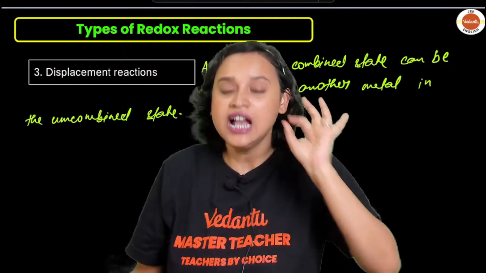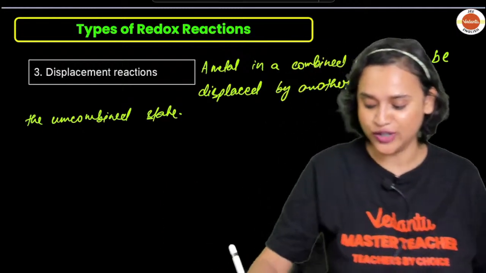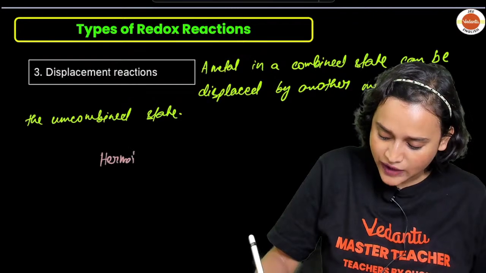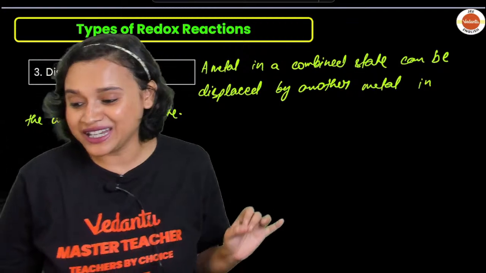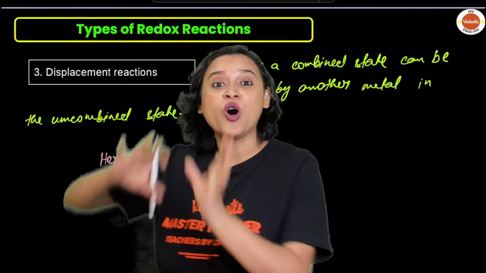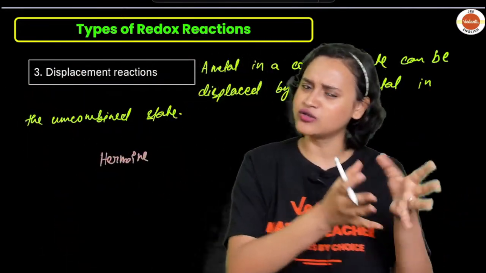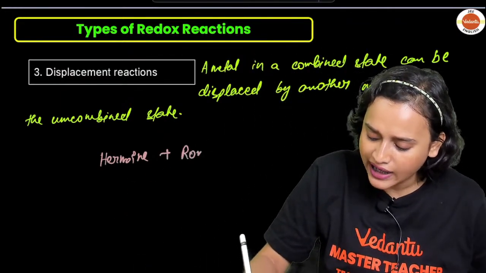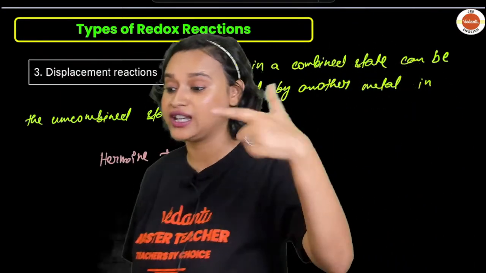Now, this is my example of displacement reaction that I give you. So let's say that you have Hermione. Hermione was Muggle born, born to parents who did not know magic. So Hermione was coming alone to the Hogwarts school. But Ron and Harry were very good friends from the time Harry got to know that he is a wizard.